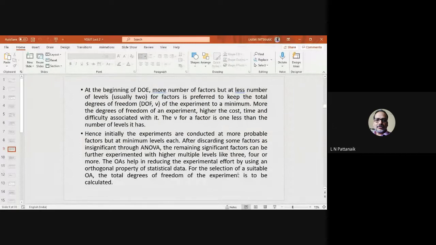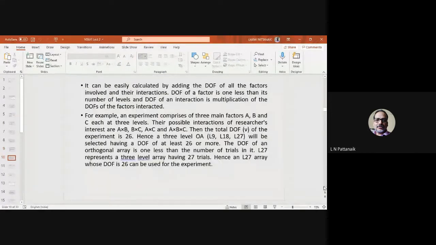Okay, so if you are using 3 levels, the degree of freedom of a factor becomes 1 less than that. So that becomes 2. And in the interactions, the degrees of freedom get multiplied. So these are some basic theories behind it.